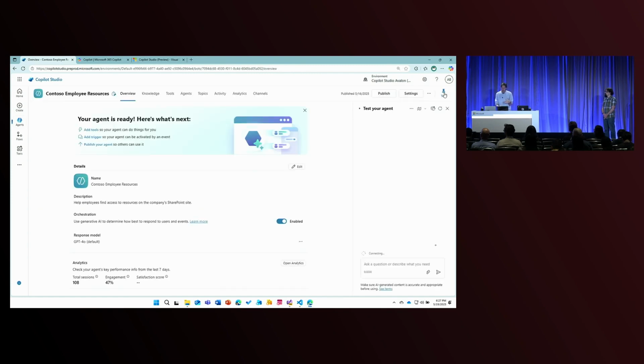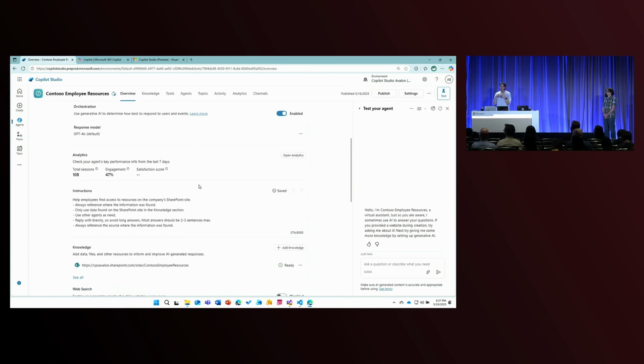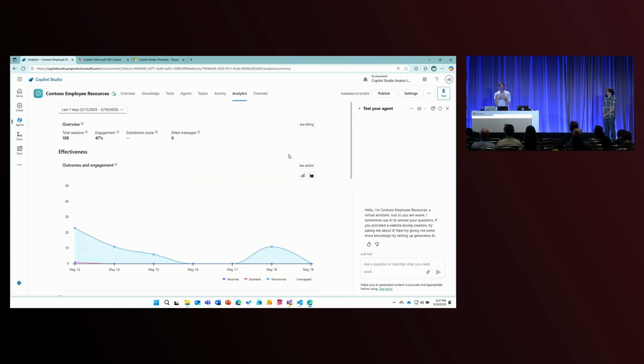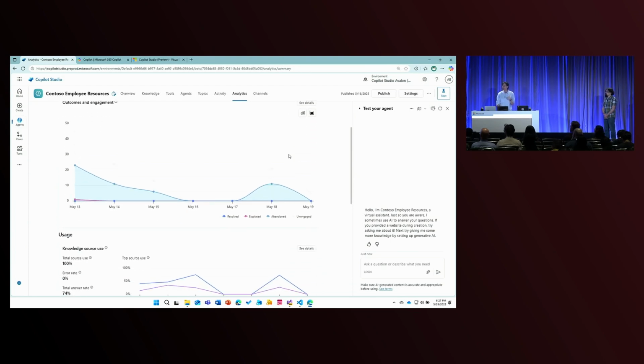Now, the other thing that I want to point out about this agent is that not only is it an agent that I can build very, very easily, but I can understand how it's being used. And again, we don't build agents for no reason. We build agents to achieve business outcomes, to make our employees more productive, to change the way that we work. One of the really, really powerful capabilities of Copilot Studio is that it comes with a complete analytics backend that exposes how people are interacting with your agent directly to you.